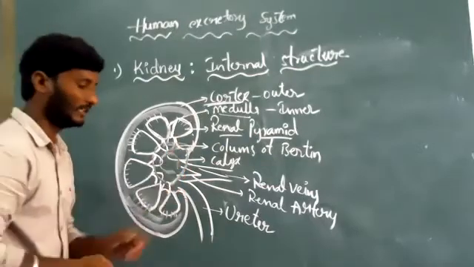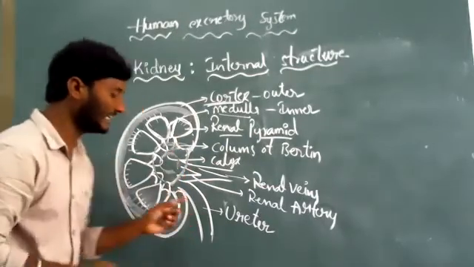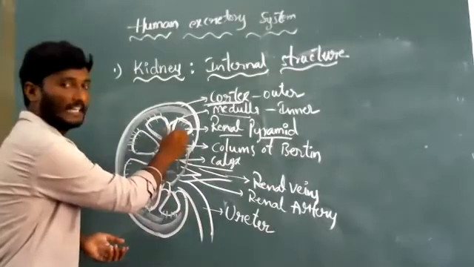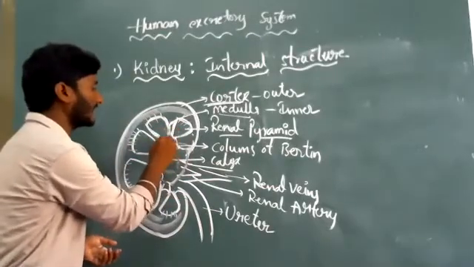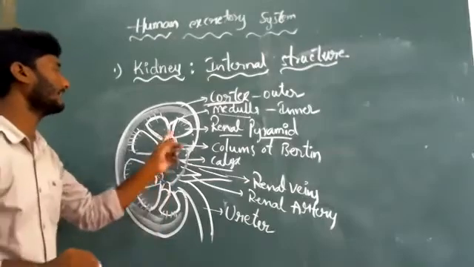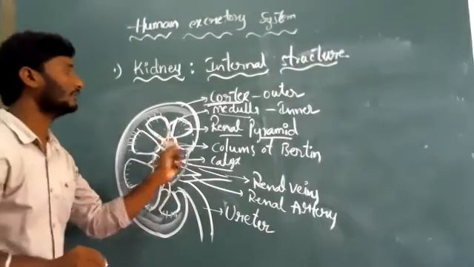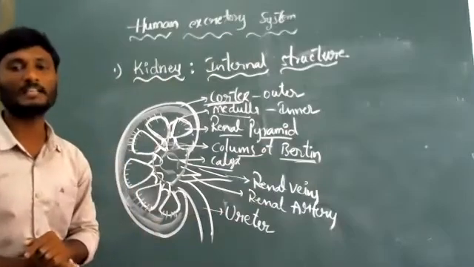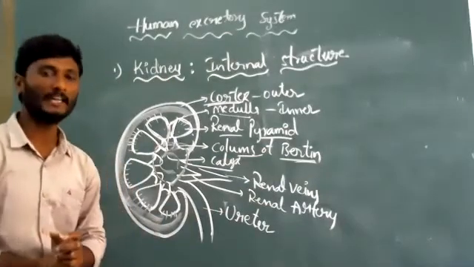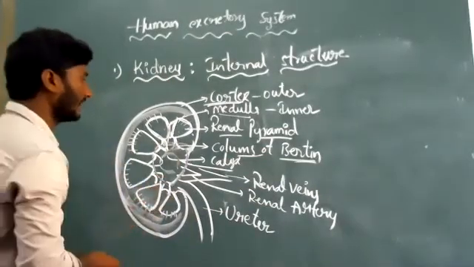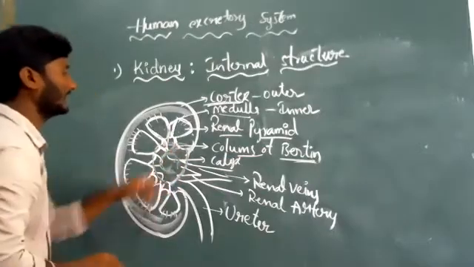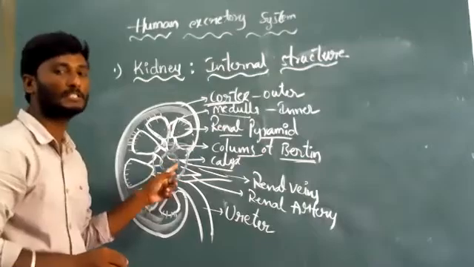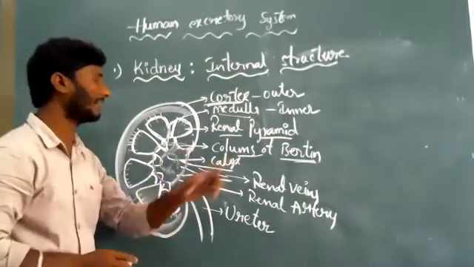Okay? And look here. Between the two renal pyramids, complex structure projections are arising in the middle of the two renal pyramids. Those are called columns of Bertin. Okay? And look there here. In the middle portion, these columns of Bertin open into empty cavities. Those are called calyx.